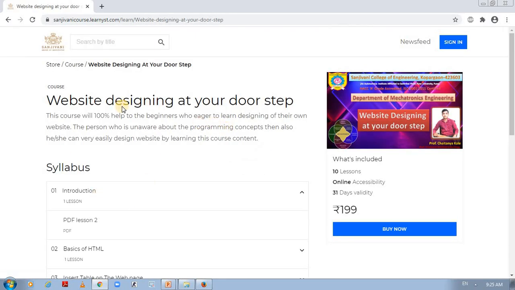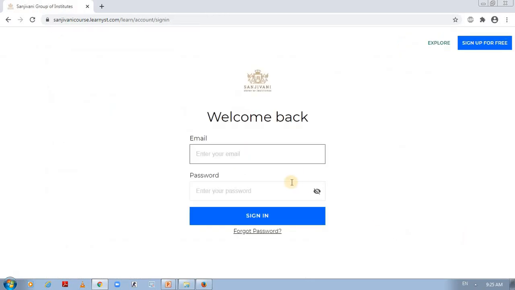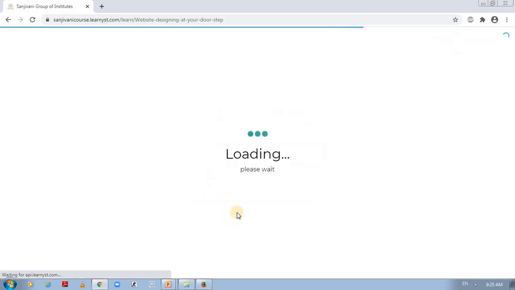I'm just clicking here. Again I am getting the details over here. If I want to join this course, I need to buy that course. Just click on buy now, and then it will ask you to enter your email and password. Suppose you are already signed in, just use the same email ID to join this course. I'm just using the previous email ID with which I have done my sign in. So I will enter my respective username and password, and now I am inside my course.